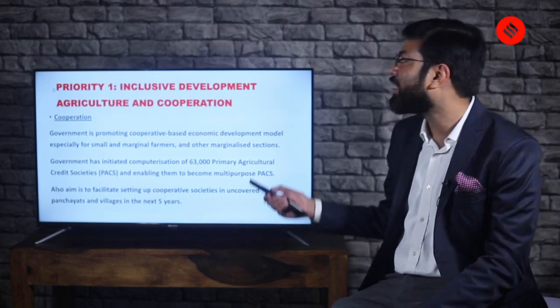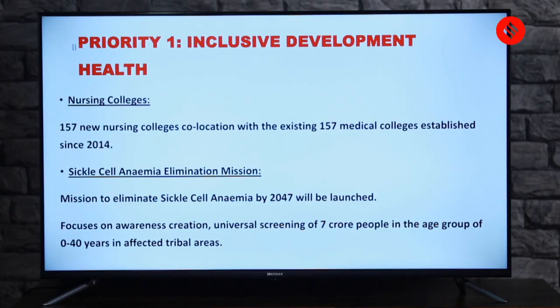The next point here is health. So we are talking about health now. We've done agriculture, and now we're talking about health. As I told you, for inclusive development, the categories we are going to talk about are agriculture and then health, and then finally we'll come to education and skill. So in health, first of all, nursing colleges. There is a lot of focus on nursing.